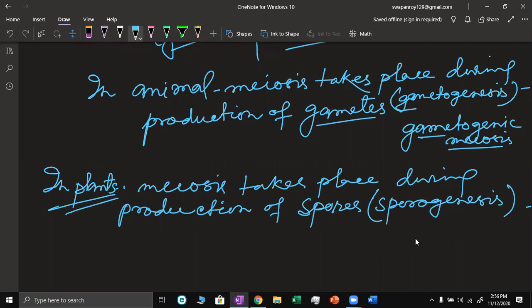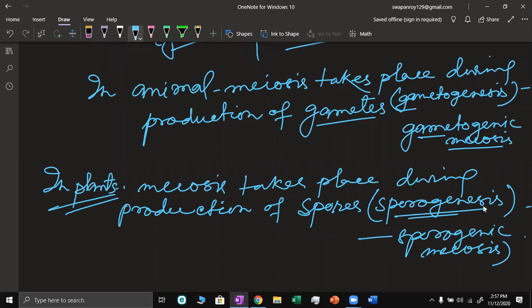This meiosis is called sporogenic meiosis, which takes place during the process of sporogenesis.